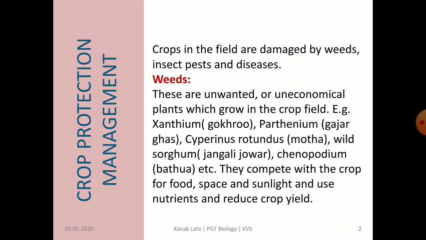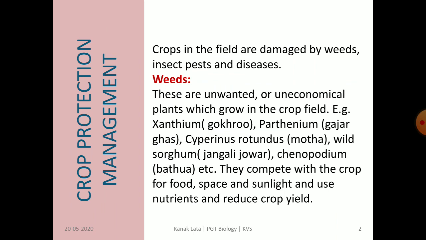As we know, during agricultural practices, crop protection is an important aspect. If proper care and protection are not taken, then nothing will remain in our hands. Crops are damaged in the field by weeds, by insects and pests, and also by several diseases. First of all, we will study weeds.